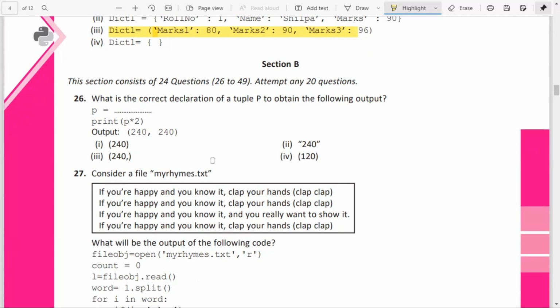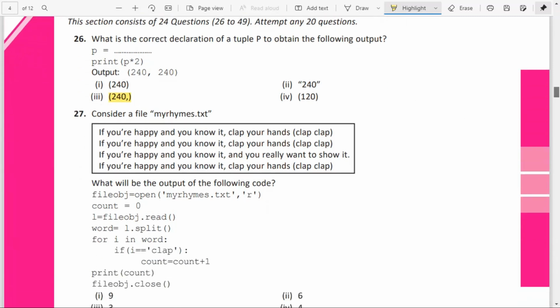So this is also not possible. Here we can consider it as a tuple. So this will result in the output this way. Into means it will be replicating. If P is a string, this will also give 240 240 in the form of a string. But you need the output as a tuple. That's why you are using option 3.